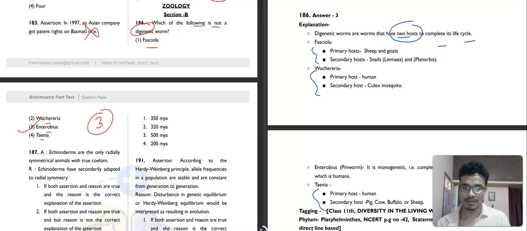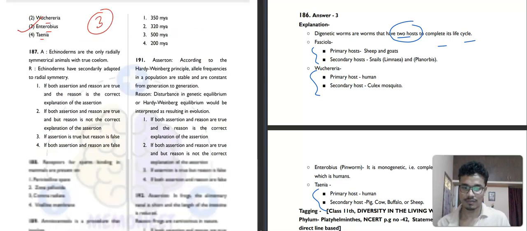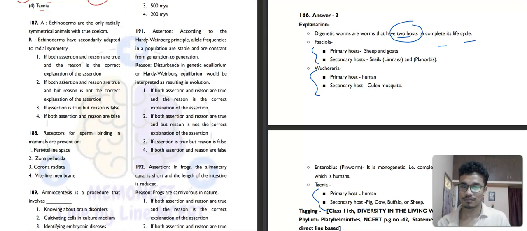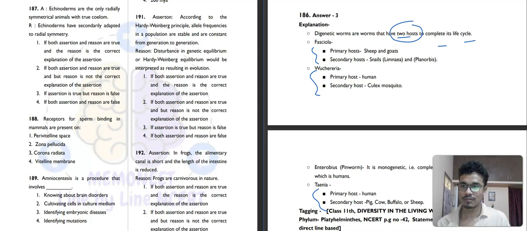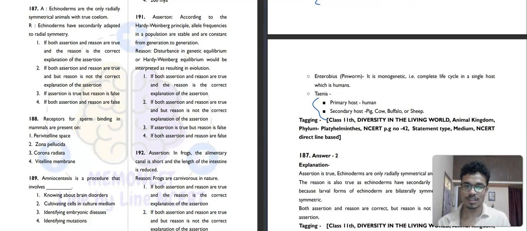Then 187. Assertion: echinoderms are the only radially symmetrical animals with true coelom, correct. Reason: echinoderms have secondarily adapted to radial symmetry. This is also correct, but I think those are not related, so the second option will be the correct answer. Then 188.